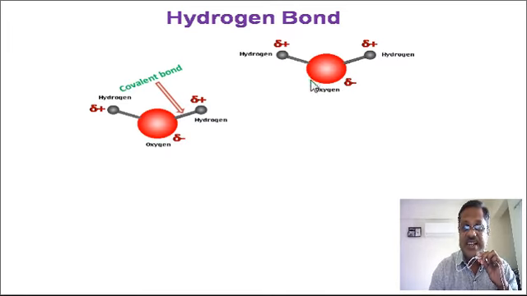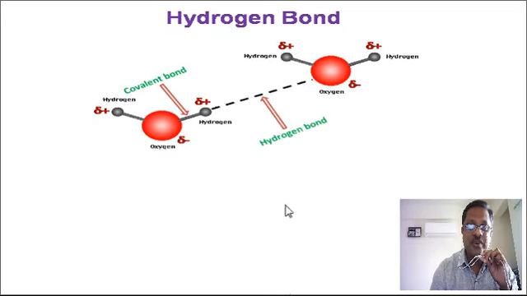This is the negative end of this dipole and this is the positive end of this dipole. The negative end of one dipole gets attracted to the positive end of another dipole, and hence a bond is formed in this way, and this bond is called the hydrogen bond.